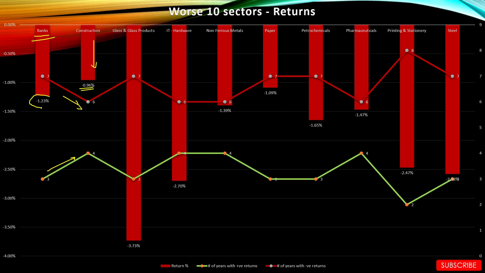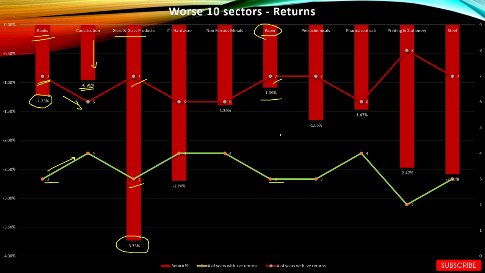On an average, it has given a negative return of minus 1.23% in the month of May. 7 years out of 10 years, the sector has given negative returns in May. Only 3 times it has given positive returns. Similarly, for example, glass and glass hardware, minus 3.73% average returns, 7 negative years and 3 positive years. Paper, minus 1.09% average returns, 7 negative years and only 3 positive years.